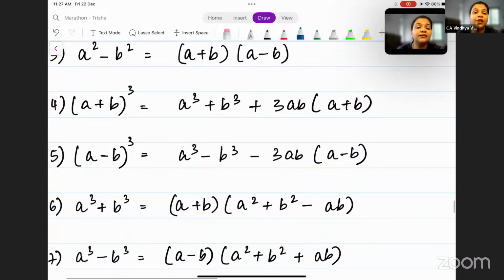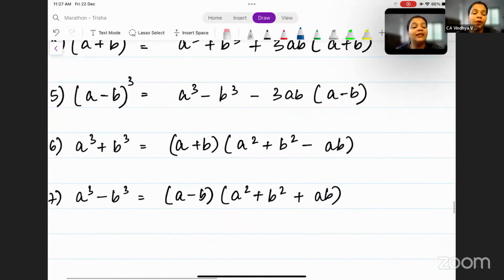The sixth one is a cube plus b cube, which is (a plus b) into (a square plus b square minus ab). And the last one, that is the seventh one, is a cube minus b cube, which is (a minus b) into (a square plus b square plus ab). Of course, you need to remember this.